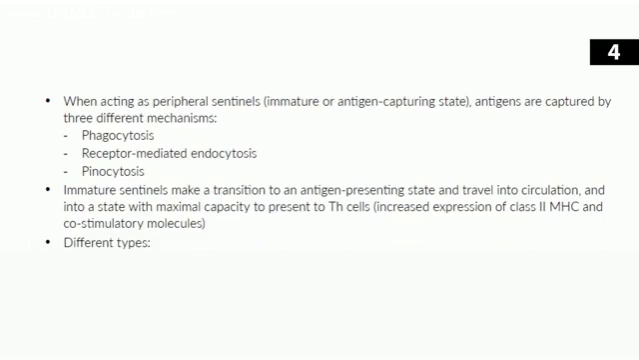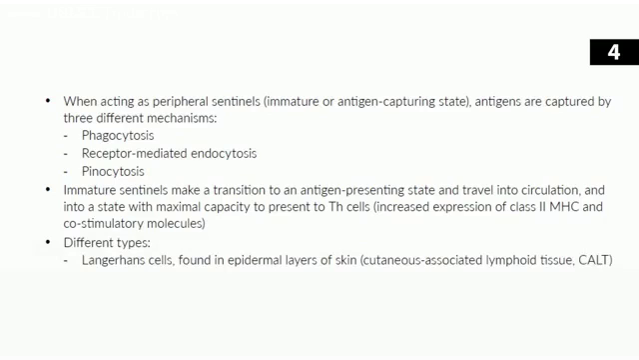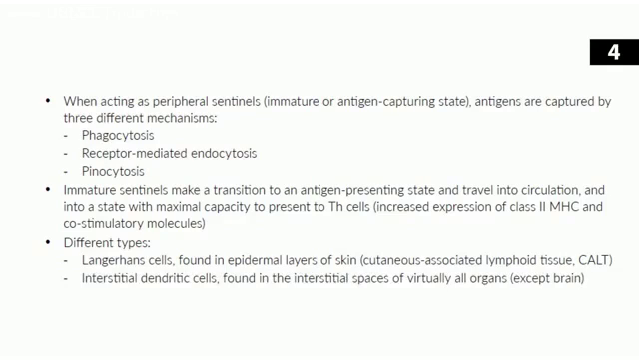There are also different types of dendritic cells. One type you may have heard of is the Langerhans cell. A Langerhans cell is a dendritic cell that's found in the epidermal layers of the skin. Sometimes this is referred to as cutaneous associated lymphoid tissue, or CALT, C-A-L-T. So the Langerhans cell is a type of dendritic cell that hangs out in the epidermis. And again, once it finds antigen, it's going to change shape and migrate to the lymph nodes. And then in the interstitial spaces of the organs, except for the brain, you have interstitial dendritic cells.